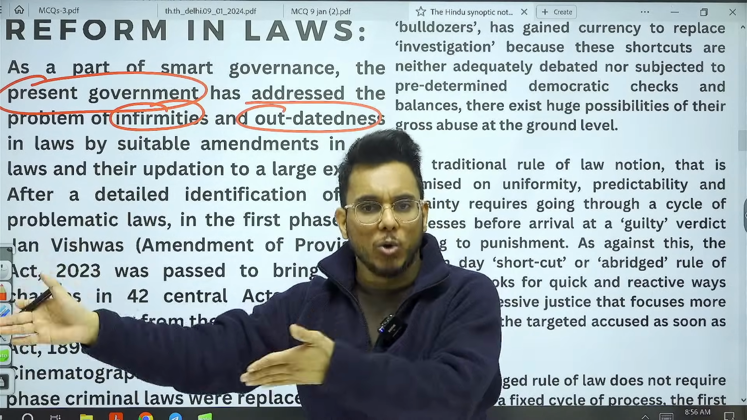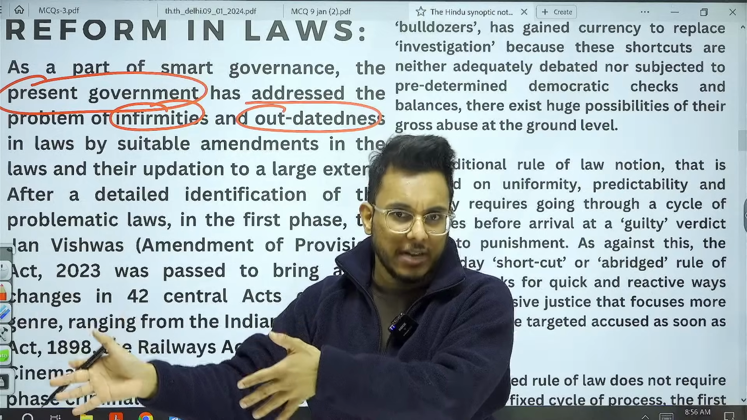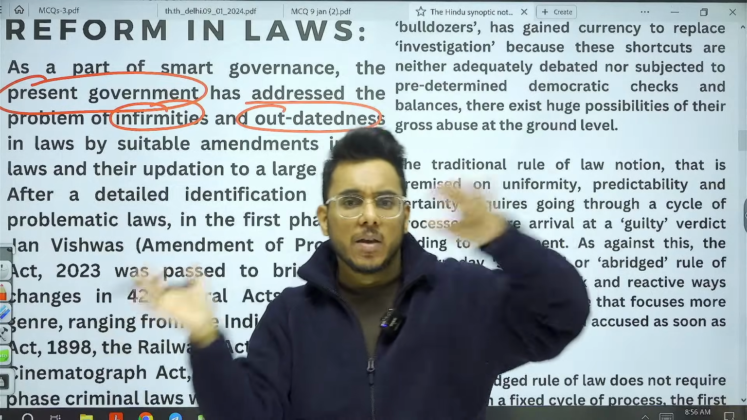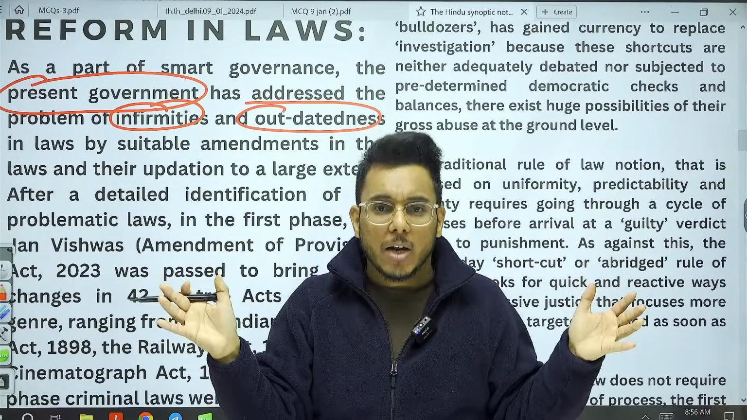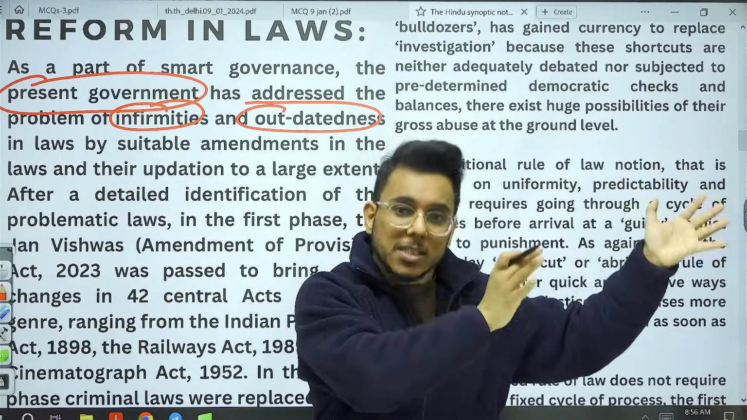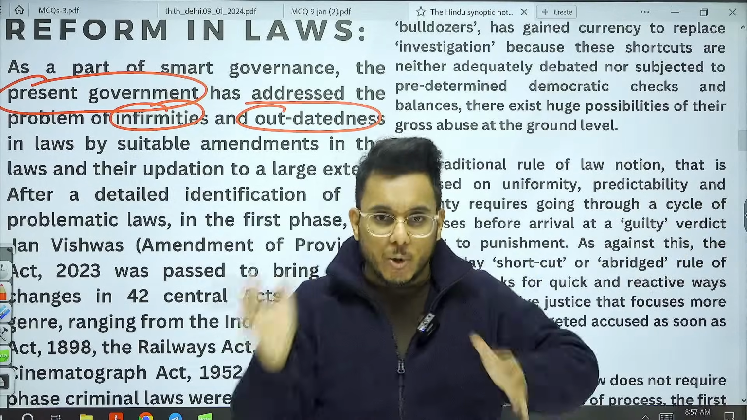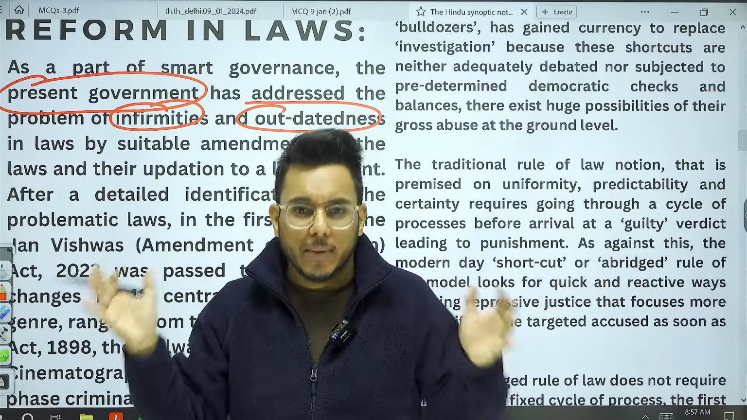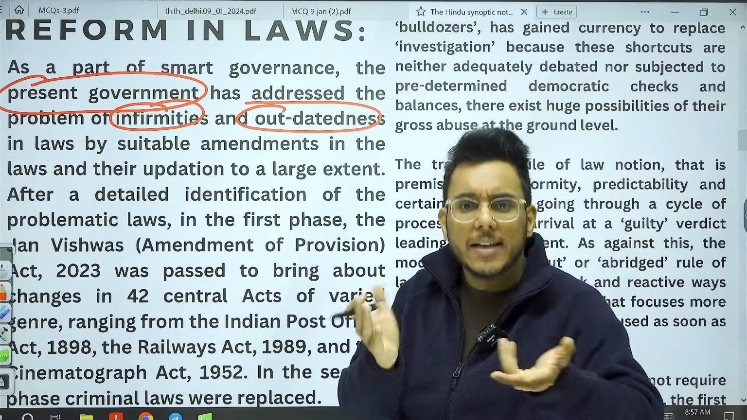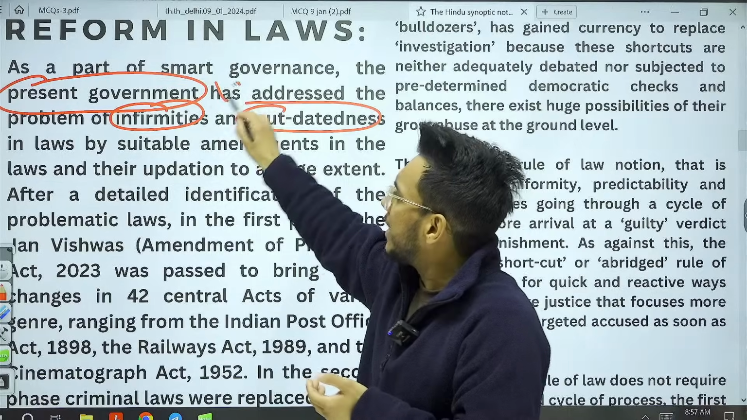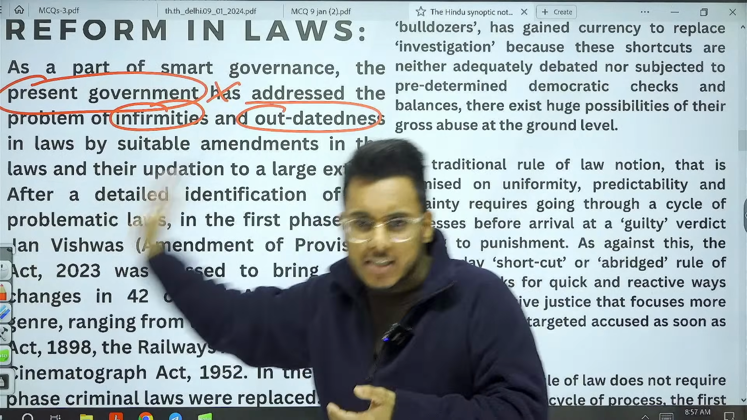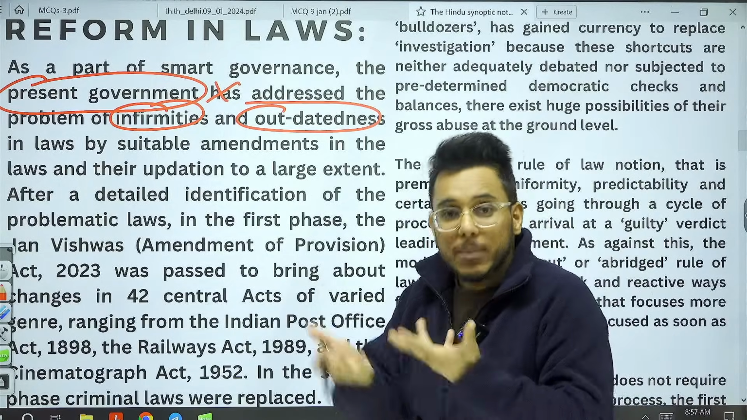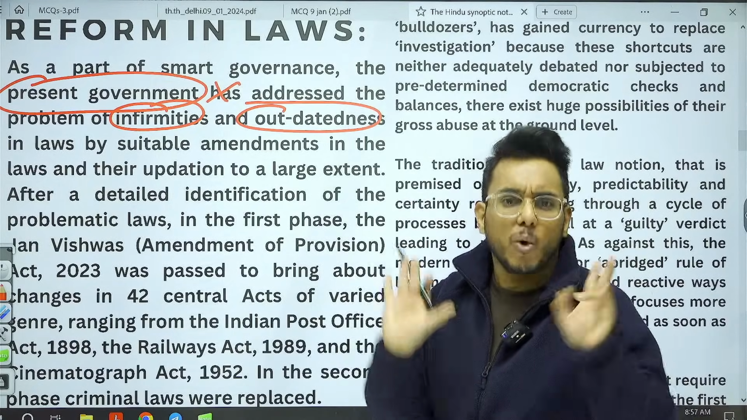For example, the three criminal laws that we are changing. When we talk about the Indian Penal Code, it came in 1860, colonial time. Today we are in 2024. So this has been such an old law. Laws are sometimes outdated. They don't suit the present needs of the time. Such laws need to be removed because they perpetuate injustice. Sometimes the way laws are being used is the problem. We'll discuss both of these cases.